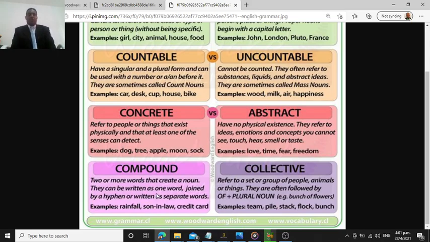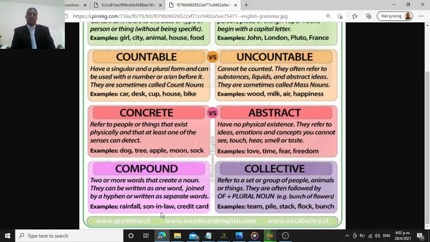Okay? Compound nouns are two or more words that create a noun. And this is a little crazy because we have a lot of those. All right? They can be written as one word, joined by a hyphen, or written as separate words. Example, rainfall. All right? Rain means one thing, fall means another thing. When you put them together, then they create another word that means rainfall. You know, like when the rain is coming down.